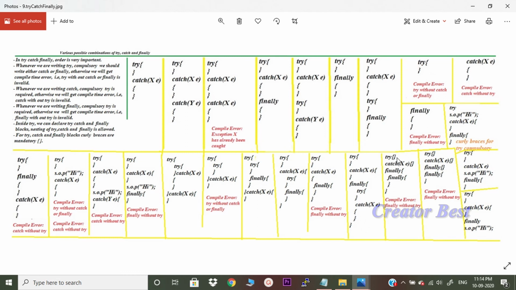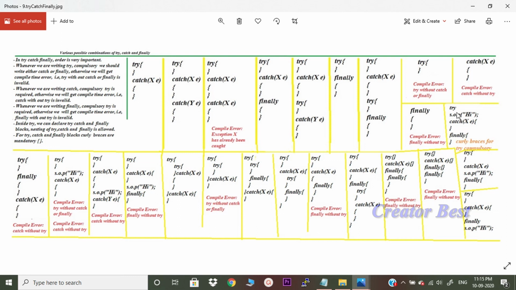And then try block, catch block, and within finally we are writing another finally, but this finally does not have a corresponding try. It will throw a compile error saying finally without try is invalid. Then this one: try block, catch, open close, finally open close, and then finally open close. The second finally does not have a corresponding try, it will throw finally without try is invalid.